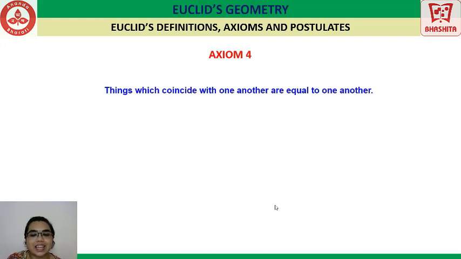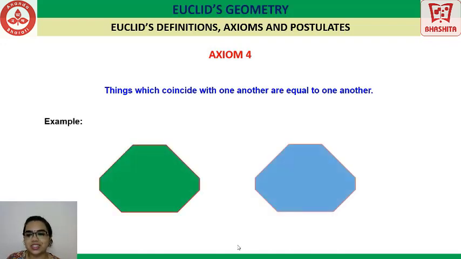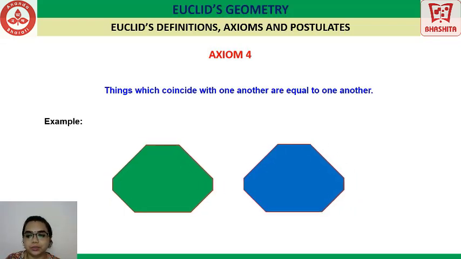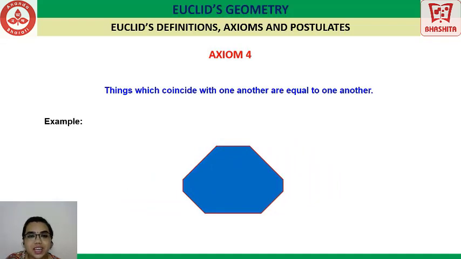The fourth axiom says that things which coincide with one another are equal to one another. Let us consider two objects. Then, next step, let us try to put them one over the other. What is happening? Are they coinciding? Yes, you can't see the other one. So they are completely overlapping each other. That is, they are coinciding with each other completely. So these are equal to one another. This particular axiom will come in very handy when you move to the chapter of triangles. We shall recall the same axiom right over there also.